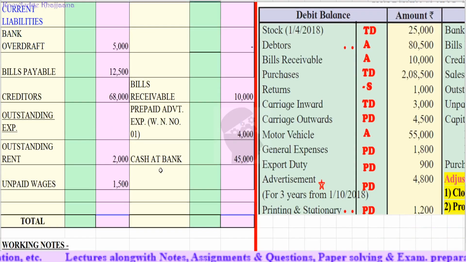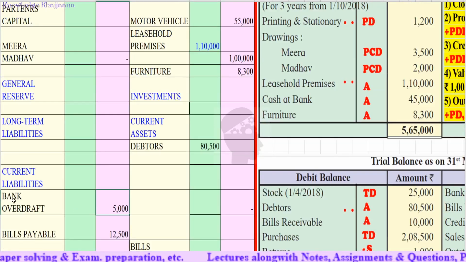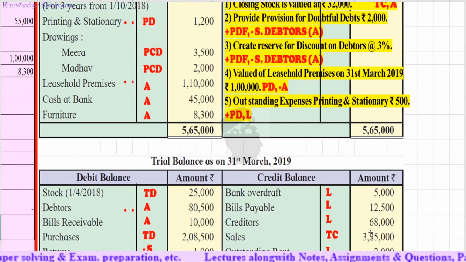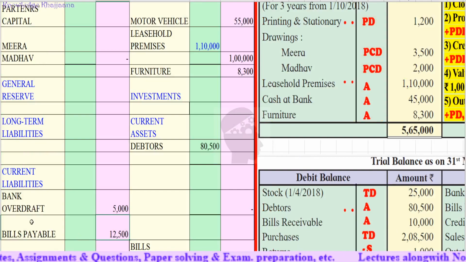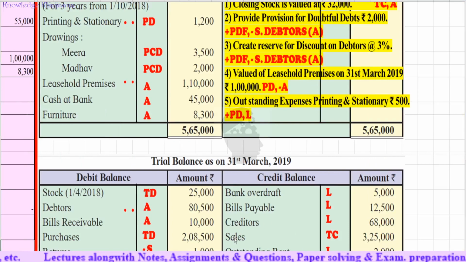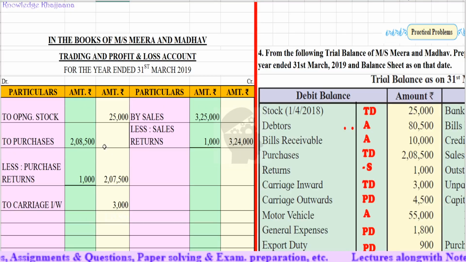Balance sheet, liability side: bank overdraft rupees 5,000 and bills payable rupees 12,500. Then creditors rupees 68,000, creditors on the balance sheet liability side. Next, sales will be recorded on the trading account credit side, rupees 3,25,000, by sales rupees 3,25,000.